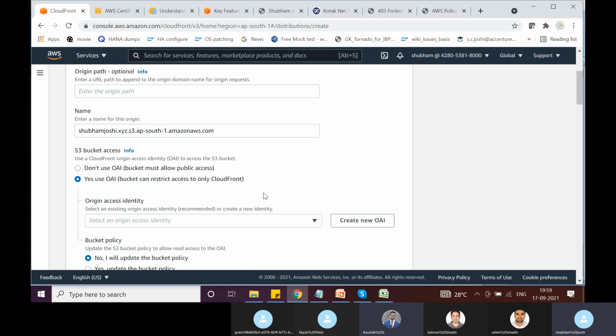So if my CloudFront distribution is public, as you said, then what difference does it make if my S3 objects are public or if I'm accessing them through the CloudFront distribution? That is, see, basically,